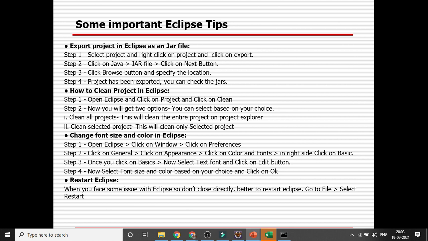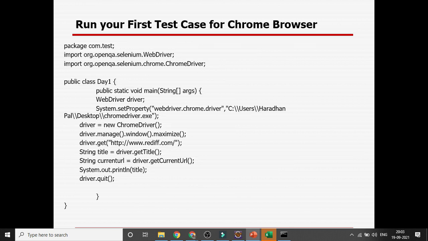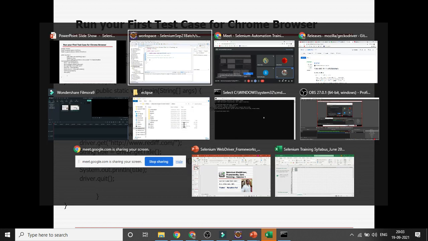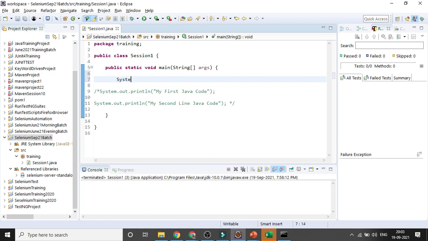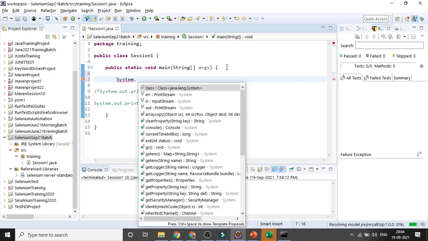Okay. So how can you run your first test case with the help of the Chrome browser? How can you run it? Suppose I have already created the project, the package, and the class. Then how will I write it? You need to type System dot. If you press dot, you can find all the relevant important methods available. So System dot setProperty, you need to write it here. It is setProperty, not property. And here you need to type key and value.